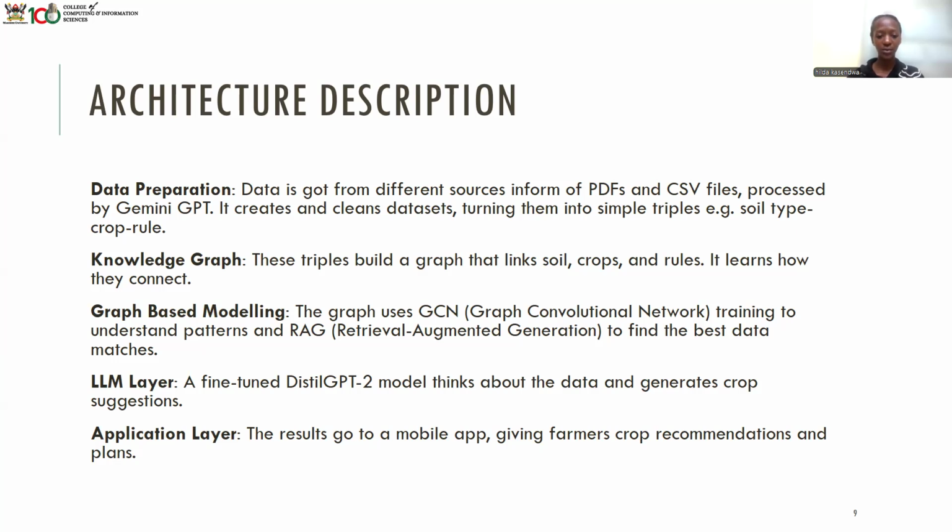Then we had the graph-based modeling, and the graph uses the graph convolutional network training to understand patterns, and we use RAG, retrieval augmented generation, to find the best data matches. Then we go to the large language model layer, where we use the fine-tuned distilled GPT-2 model, which is the simpler version of the GPT-2 model. And this thinks about the data and generates crop suggestions. Then we have the application layer. The results go to the mobile app, giving farmers crop recommendations and plans.